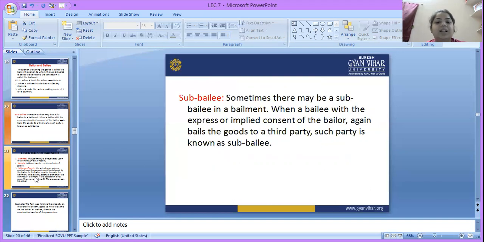Sub bailee. We saw that there are only two parties, but in some contracts a sub bailee is also there. Sometimes there may be a sub bailee in a bailment, when a bailee, with the express or implied consent of the bailor, again bails the goods to a third party. That means he again bails the goods to the third party.